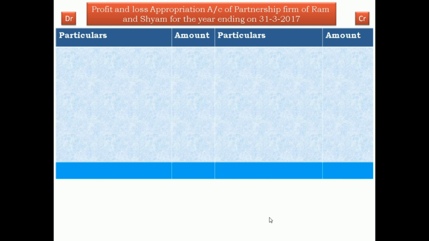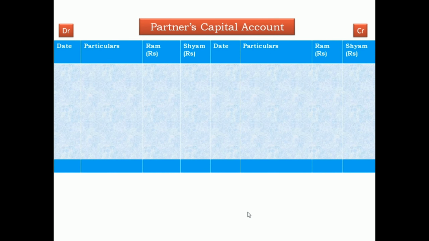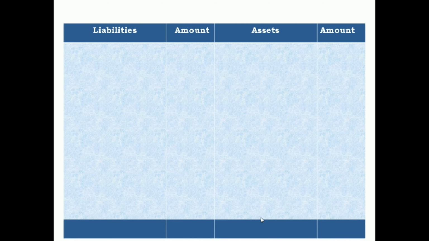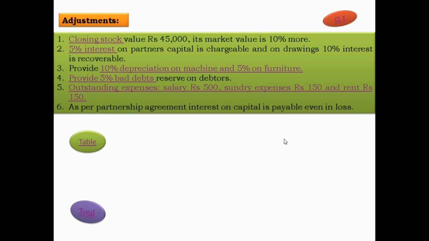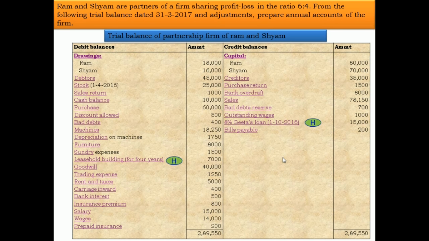Particulars, amount, debit, credit. Now another account, the partners' capital account of Ram and Shyam, with date and particulars columns for Ram and Shyam. And last, the balance sheet of the partnership firm of Ram and Shyam as on 31st March 2017, with liabilities and assets amounts. From the trial balance we sort out all the debit and credit balances into the trading account, profit and loss account, profit and loss appropriation account, partners' capital account, and balance sheet.